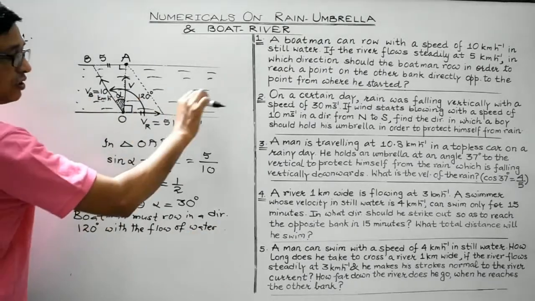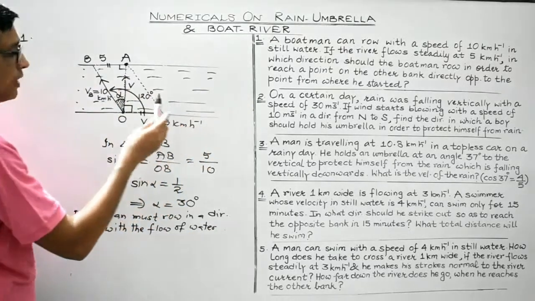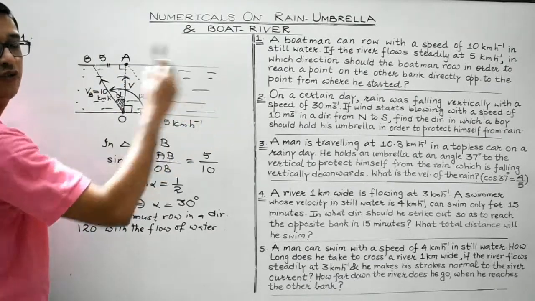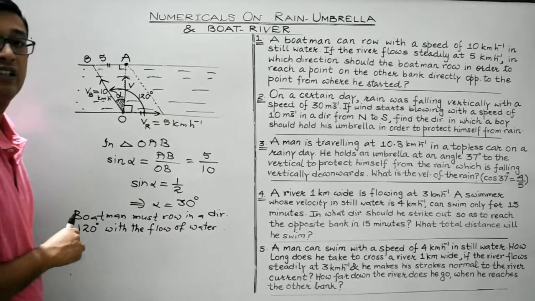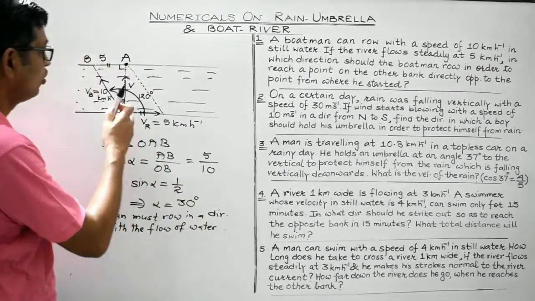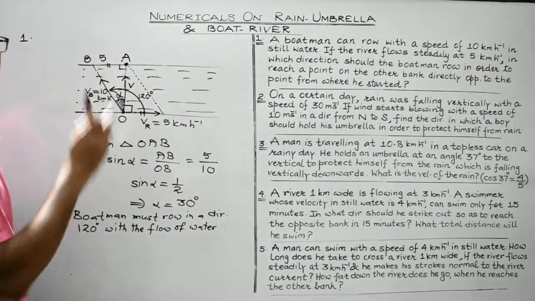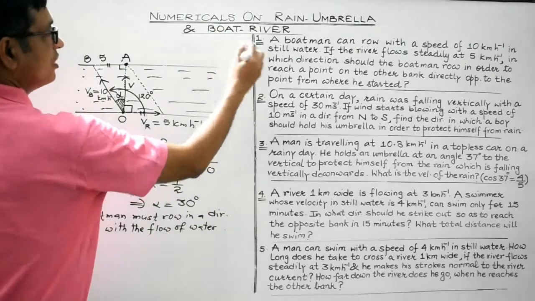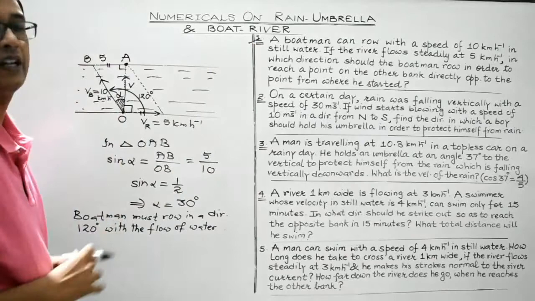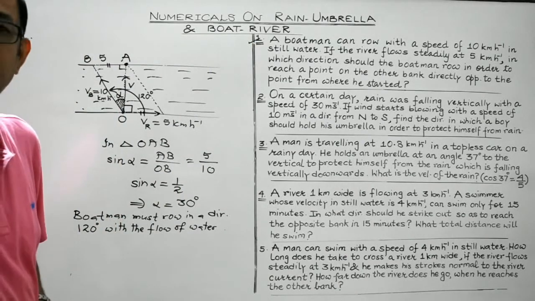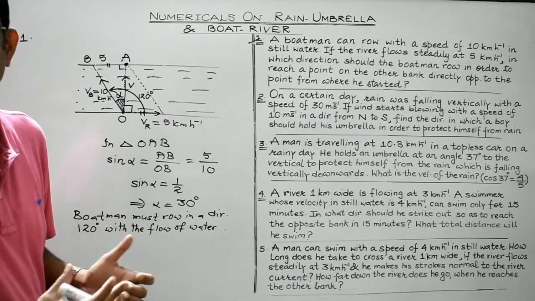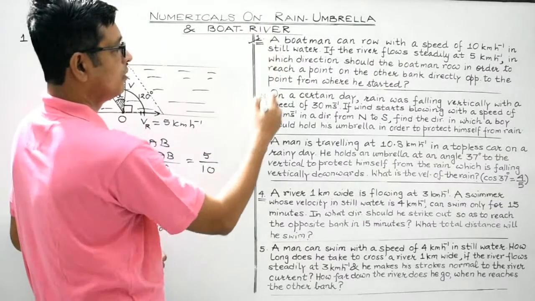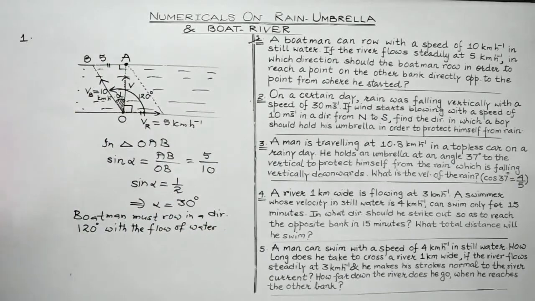So the direction in which the water in the river flows, the boatman should row in a direction making an angle of 120 degree with the direction of flow of river. So in that case only he will be able to reach point A, which is exactly point O from where he started, right? So in such questions, students, you need to draw the appropriate diagram. After drawing the appropriate diagram, the question becomes very simple, right? Okay, so we are done with question number 1. Let's proceed to question number 2 then.